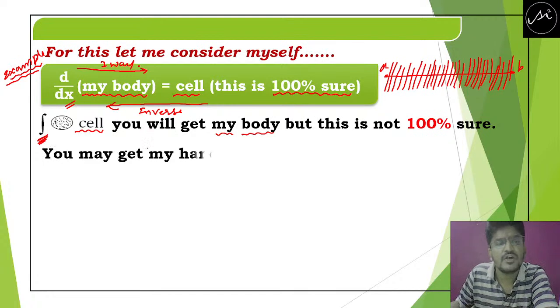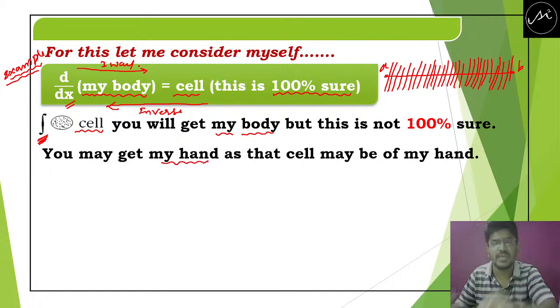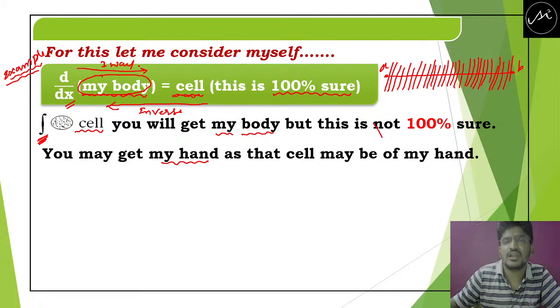But you just see here, what happens, you may get my hand, but you are not going to get my complete body. Whenever you differentiate, you differentiate my complete body, so that you are going to get the cell. Now what you are going to do, you are going to collect those cells somewhere here.